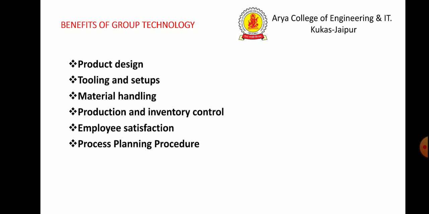The logic of this procedure can be written into computer software to form a computer automated process planning system. This topic has been discussed for the importance and benefits of group technology.